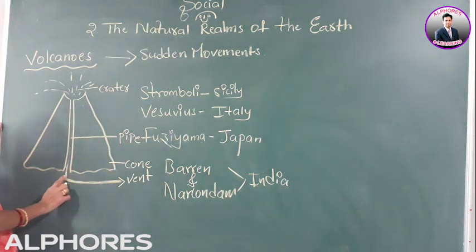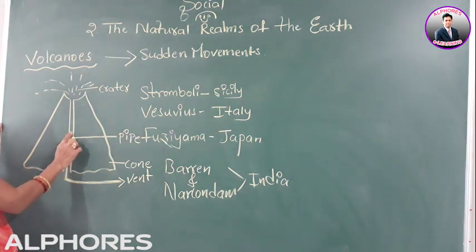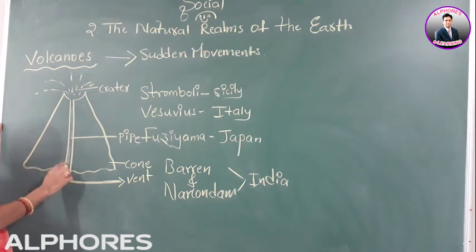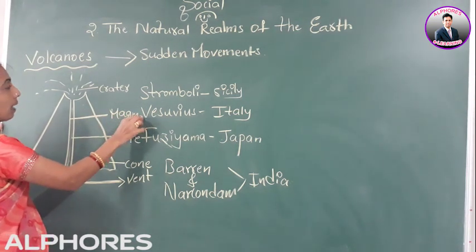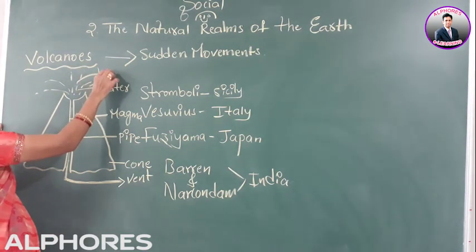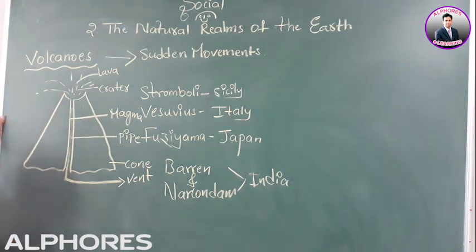But this molten rock material, when it is flowing in this pipe, is called magma. When it is flowing in the pipe, it is called magma. When it flows out, then only it will be called lava.